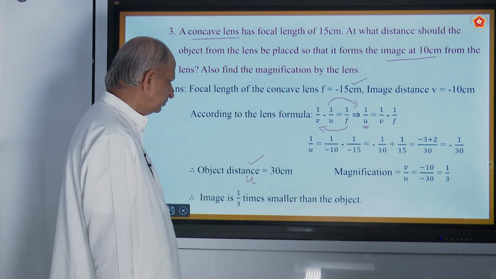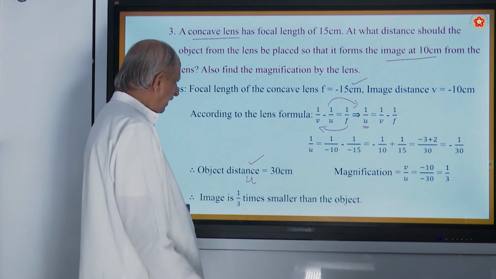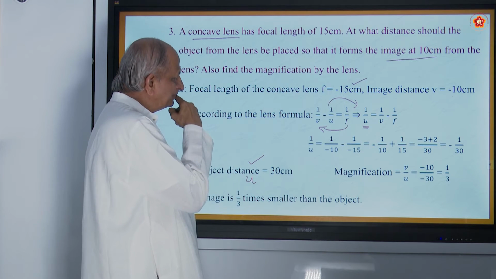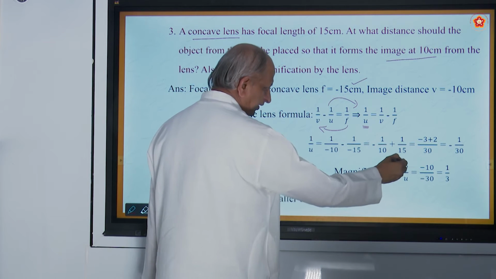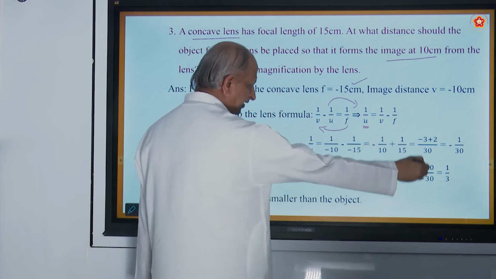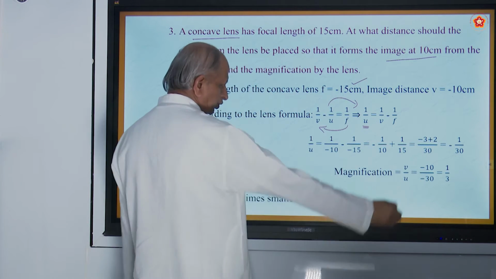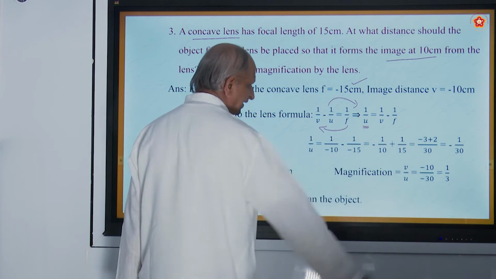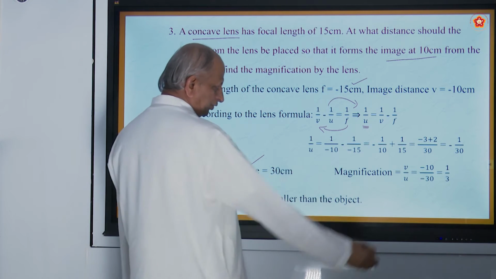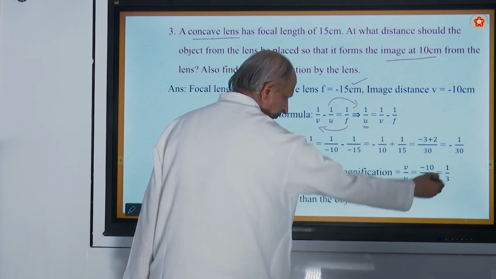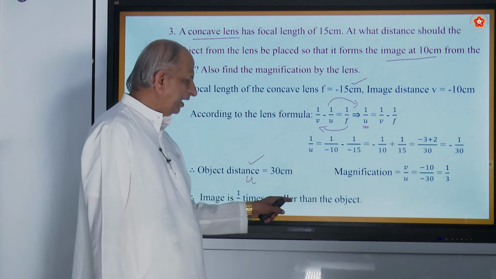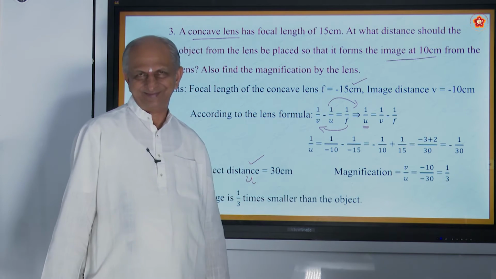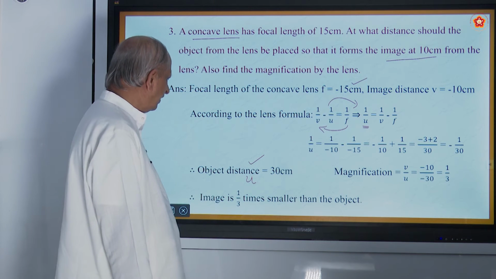Is it not? And one more thing is the magnification, v by u. v is minus 10, u is minus 30. So minus 10 by 30 becomes 1 by 3. The image is 1 by 3 times smaller than the object. So the size will be very small, okay.